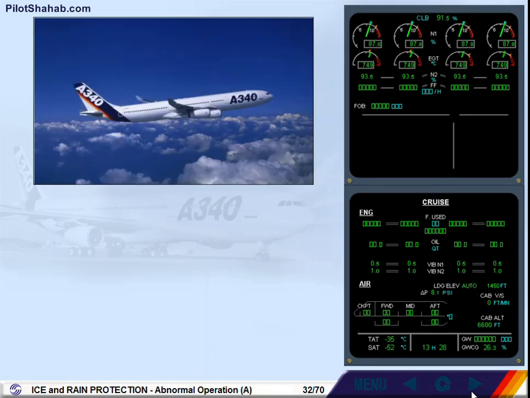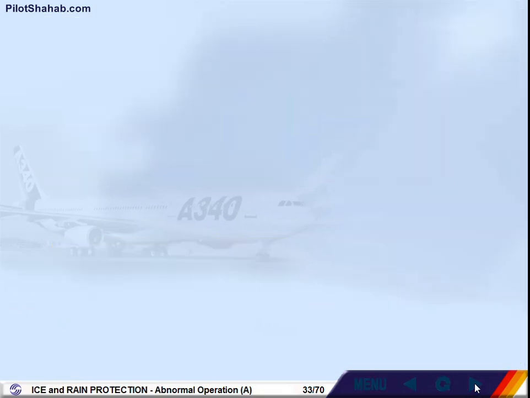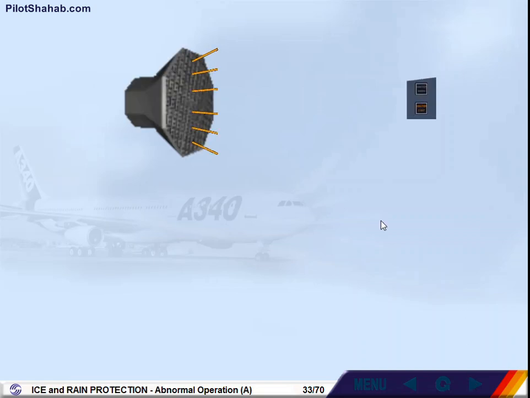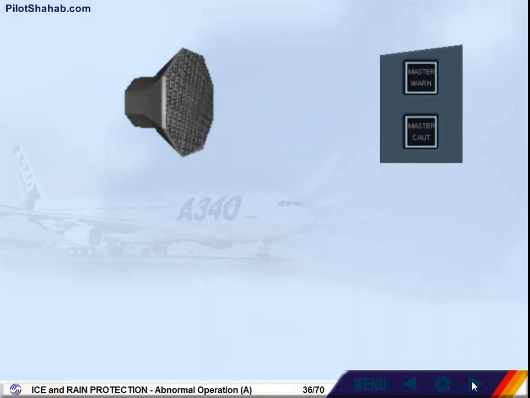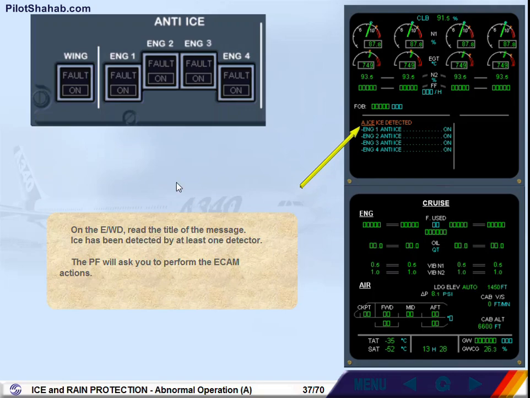You are still in cruise and everything is back to normal. Click on the forward arrow to activate the failure. On the engine warning display, read the title of the message. Ice has been detected by at least one detector. The pilot flying will ask you to perform the ECAM actions.